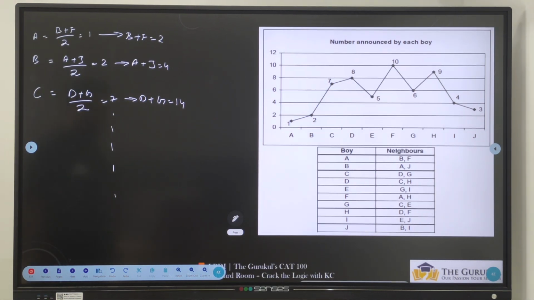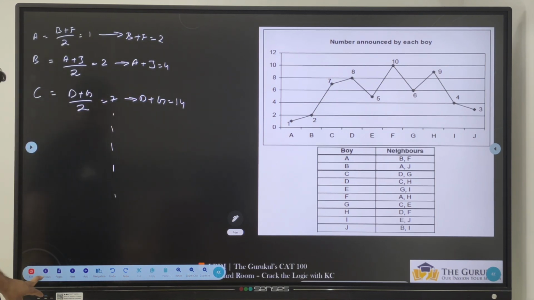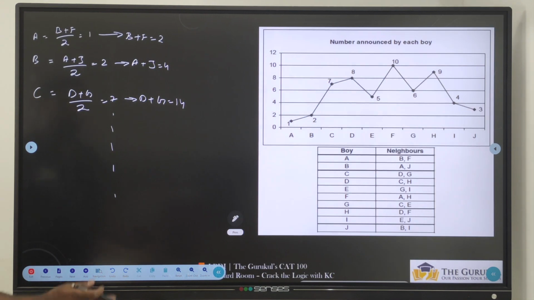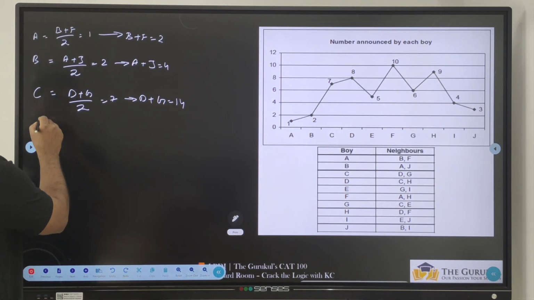That is one part of the question. And we can't do anything else, we just need to solve these equations and get the answer. That we will do if it is required in the question. What is the sum of the secret numbers of all the 10 boys? If I want the sum of the secret numbers, I need to make the list of everything. So let us make the list.